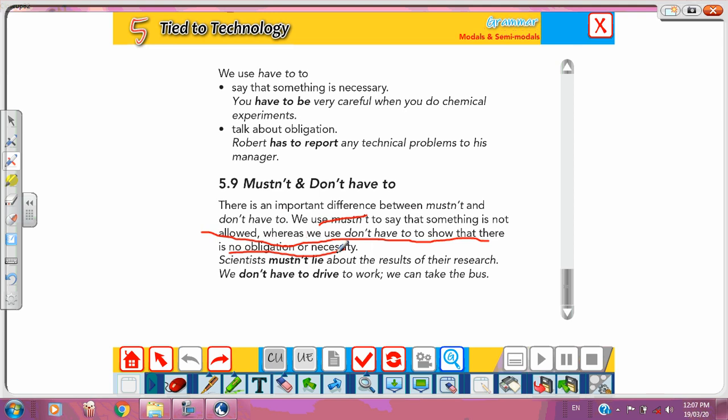You mustn't smoke here, for example. That means it's not allowed to smoke here. You don't have to bring the O-level books with you tomorrow. So this means it's not necessary to bring something.